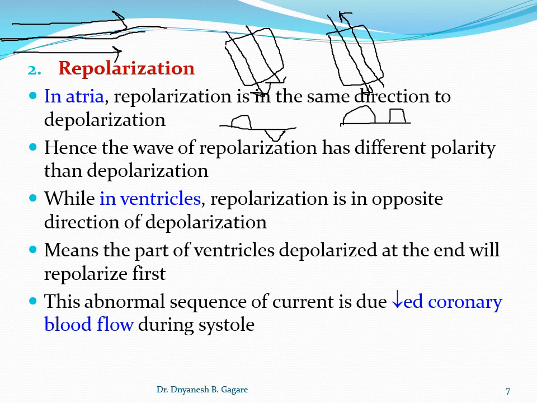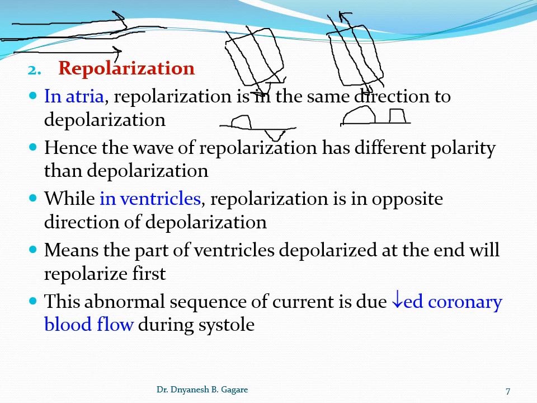Now the question in your mind is, why is there an exceptional part in the body, that is the ventricle, where the sequence is abnormal? Abnormal means the repolarization is in the opposite direction. So what is the cause? The cause is unknown, we don't know the cause, but a possible cause may be that this abnormal sequence of the current may be due to the decreased coronary blood flow during the systole.